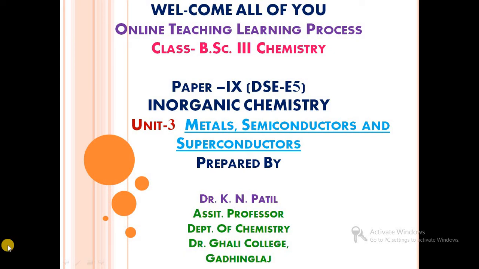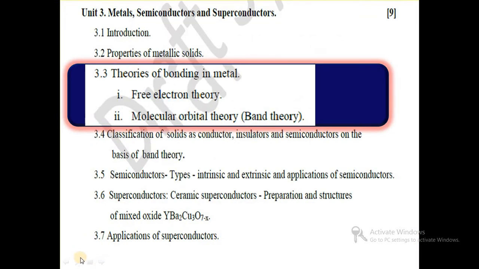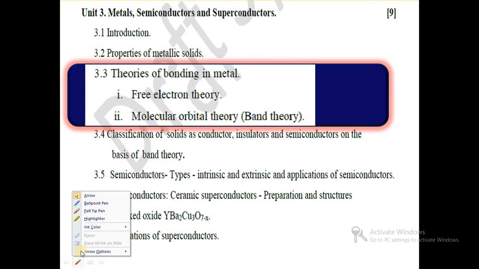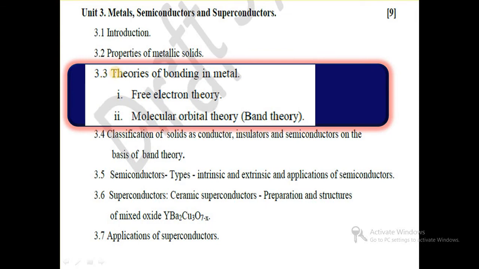We have started unit number 3, metals, semiconductors and superconductors, from paper number 9 in inorganic chemistry. In our last video we have seen the introductory part of this unit, along with the properties of metallic solids. There are different properties of metals, and now in this video we will see theories of bonding in metals.